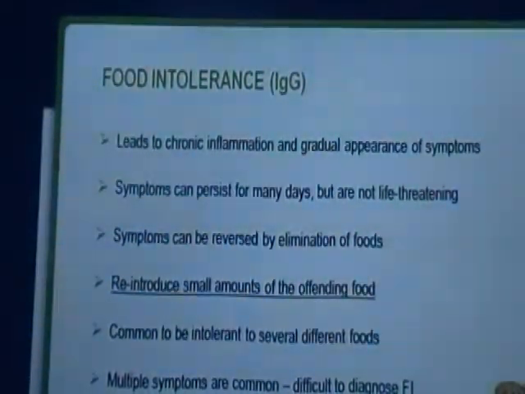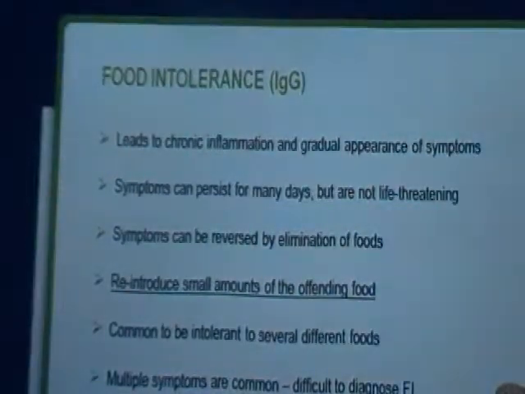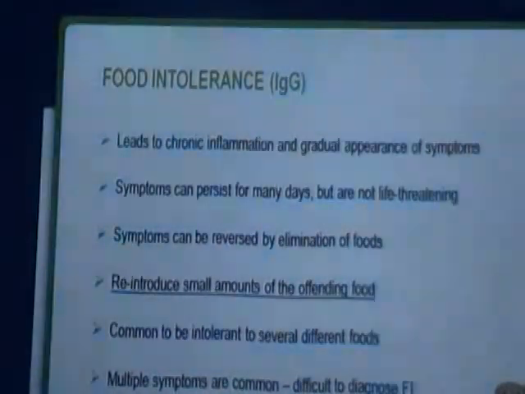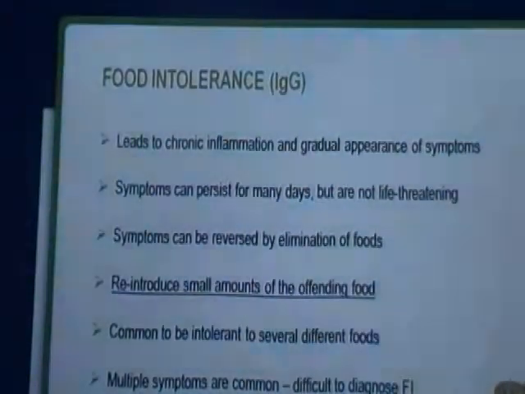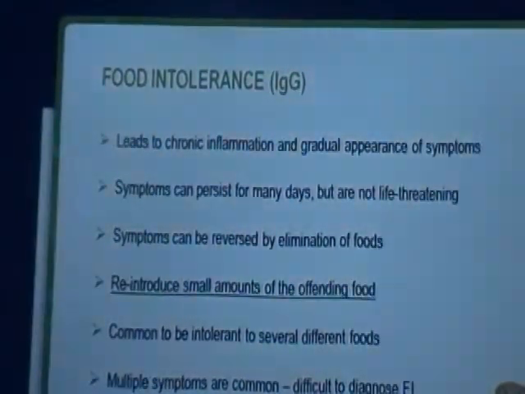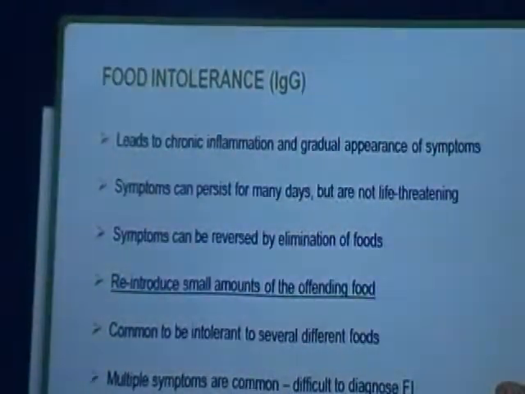These symptoms are not life-threatening, but they make the sufferer really uncomfortable to live life. The symptoms can be suppressed or reduced by elimination of the food just for a few months.